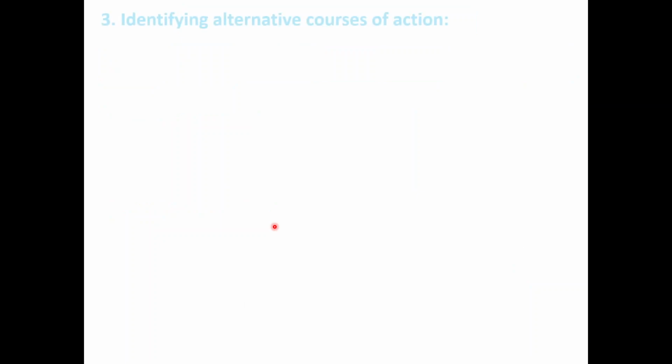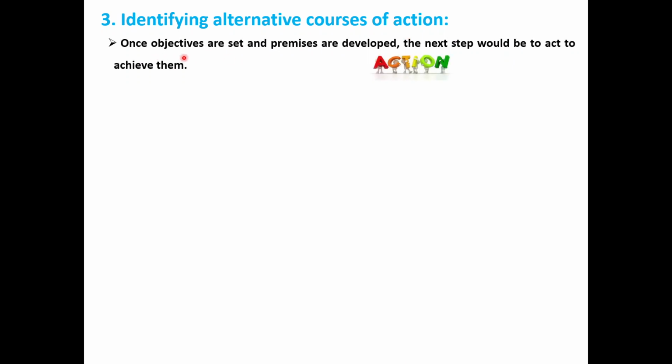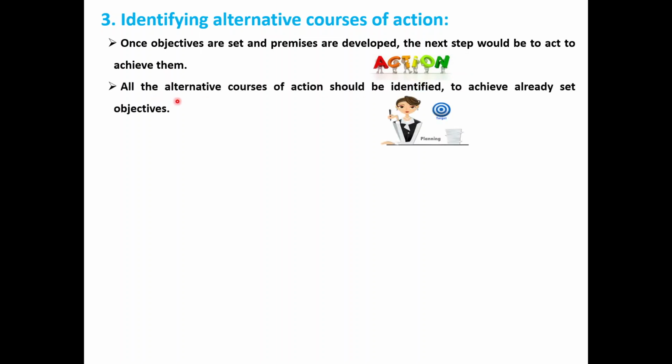Third step is identifying alternative courses of action. What are the different alternative courses there? Once the objectives are set and the premises are developed, the next step would be action to achieve them. All the alternative courses of action should be identified, but how? They must be able to achieve the already set objectives. Whatever the objectives were set, according to that we have to do the action.